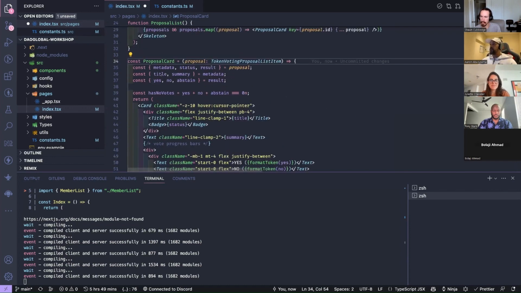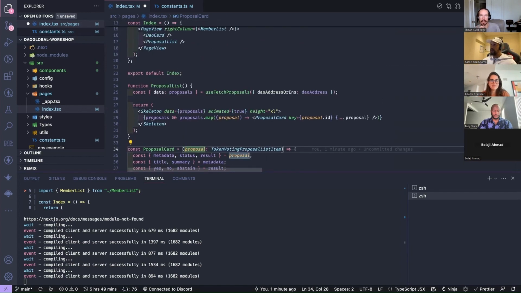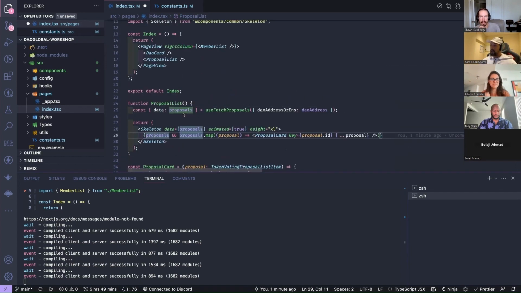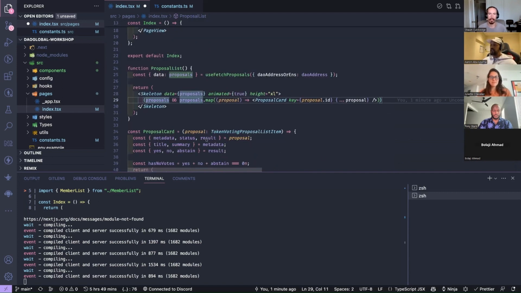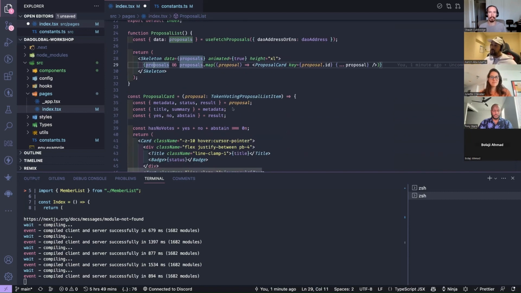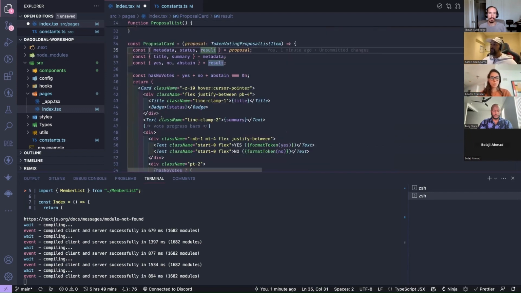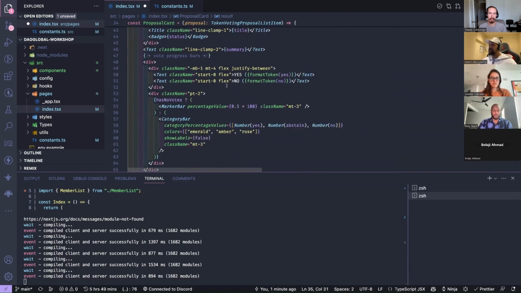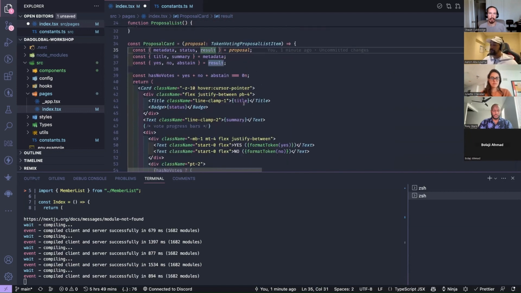Okay, so let me get back to this now. We're just getting these proposals. We've seen what the shape of the data is, so we know what it's like, and we're just passing it in. I've destructured a lot of this because there's a lot of stuff inside this particular piece of data. You get metadata, which is itself another object with a few things in it. You get the status, you get the results as well. So I've just destructured it all so I can basically replace the dummy data.